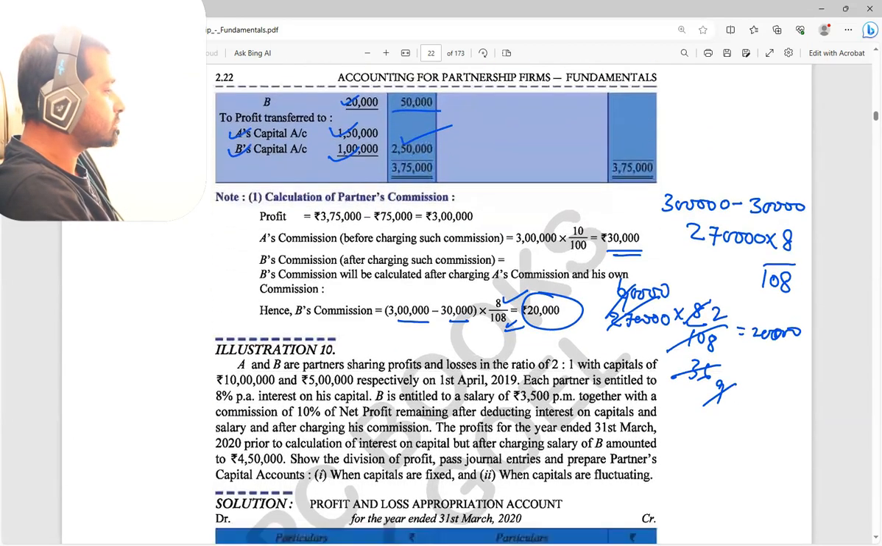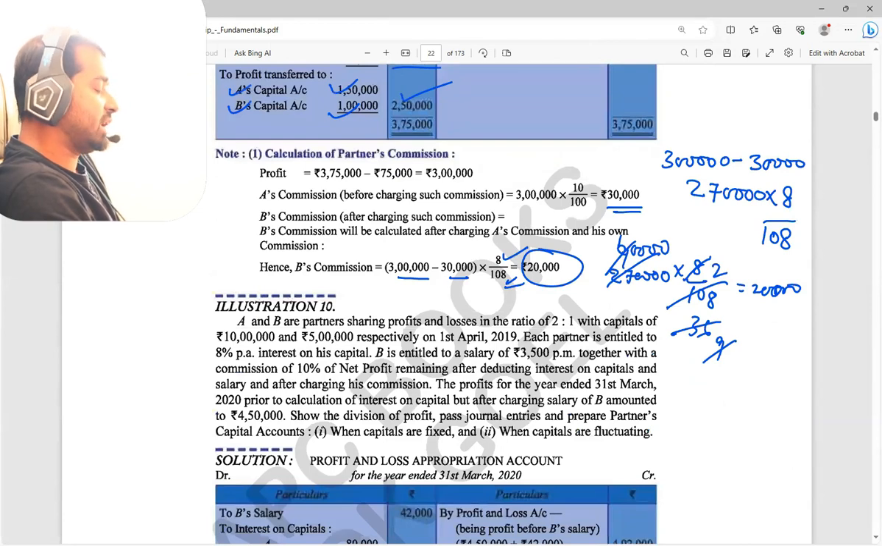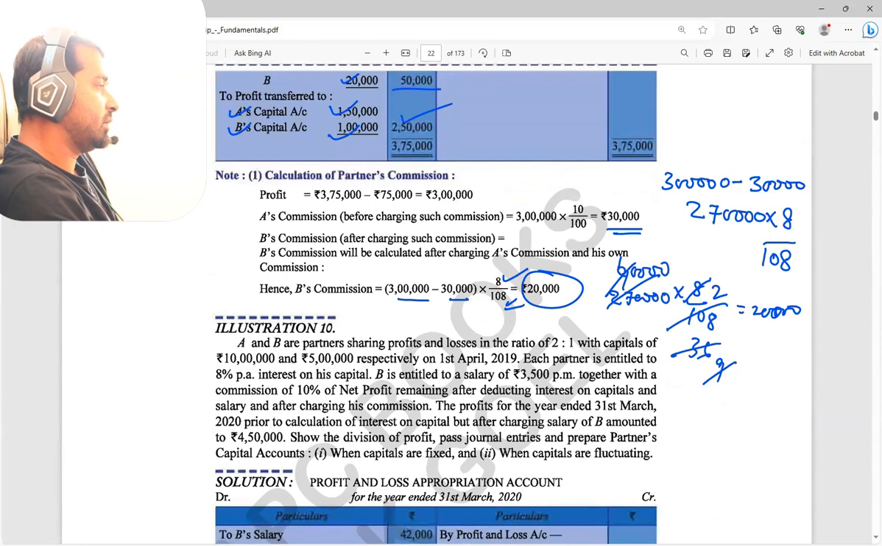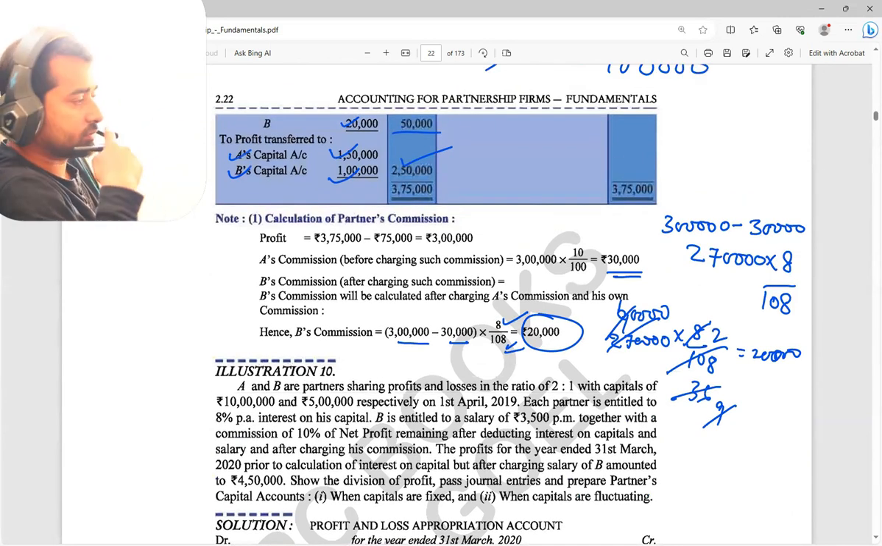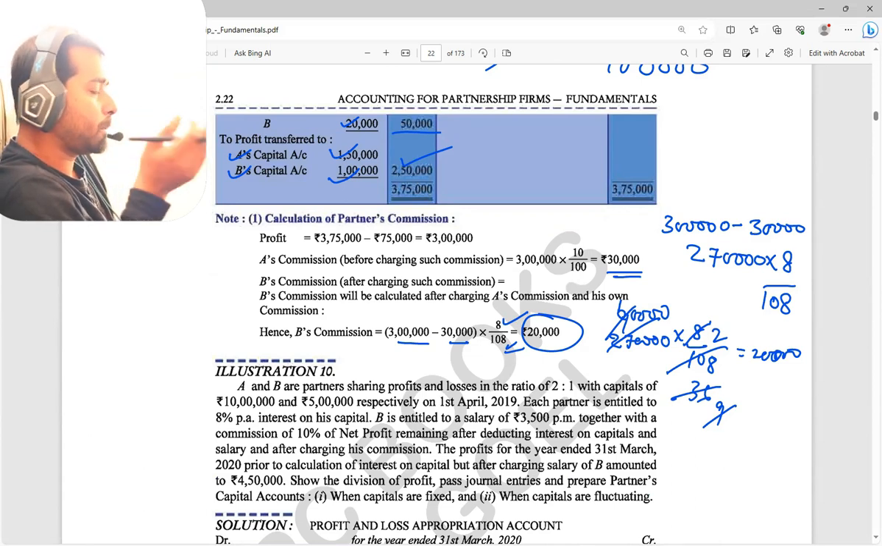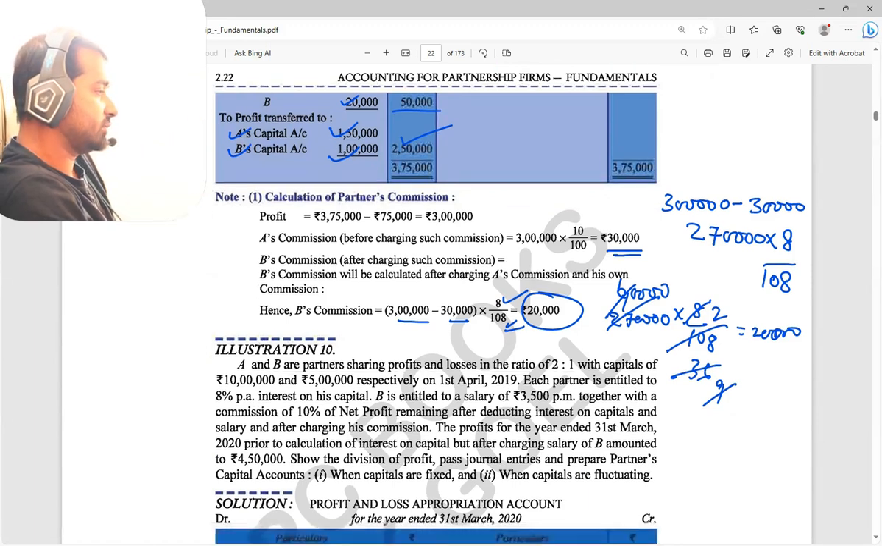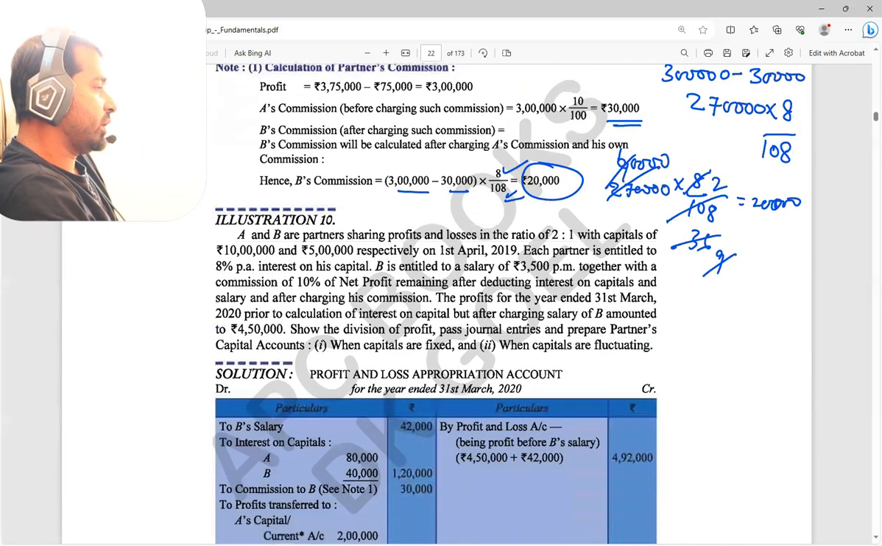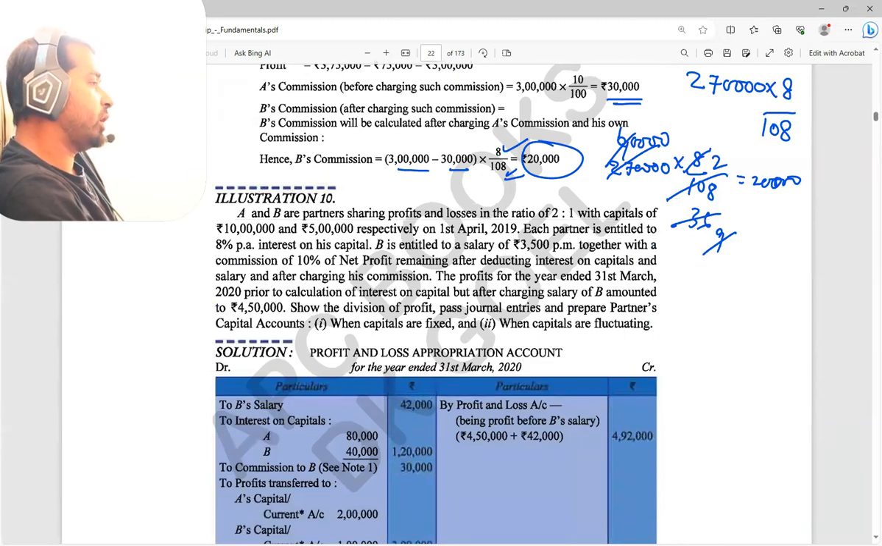Yes, sir. So take this question as homework, the fixed capital question, question number 10. One second. Taken? Take a screenshot, that's it. Okay. Now in this question, one point only I will tell you.